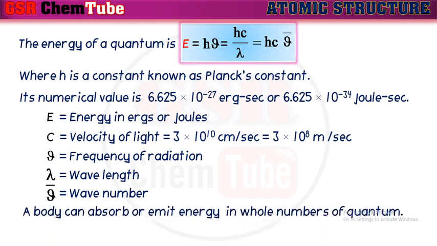A body can absorb or emit energy in whole numbers of quanta. As we know, quantum energy is h nu, so the energy for a number of quanta is taken as E is equal to n h nu, where n is the number of quanta and h nu is the energy of each quantum.